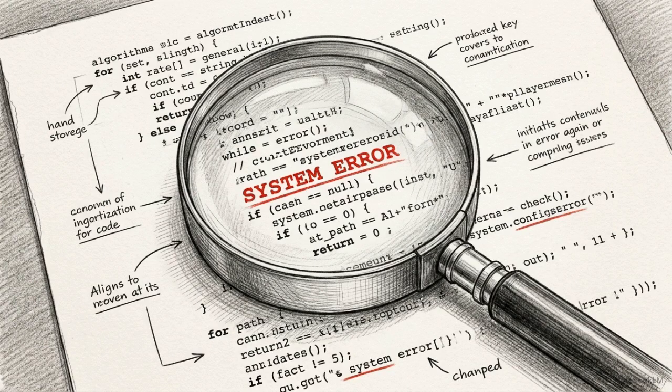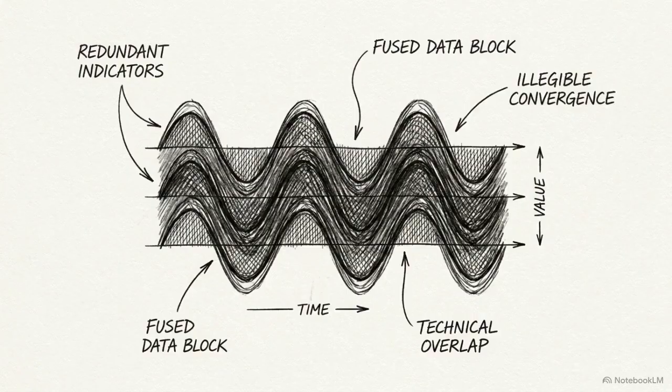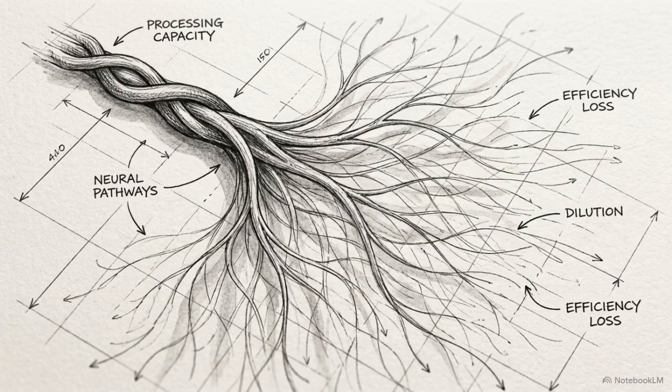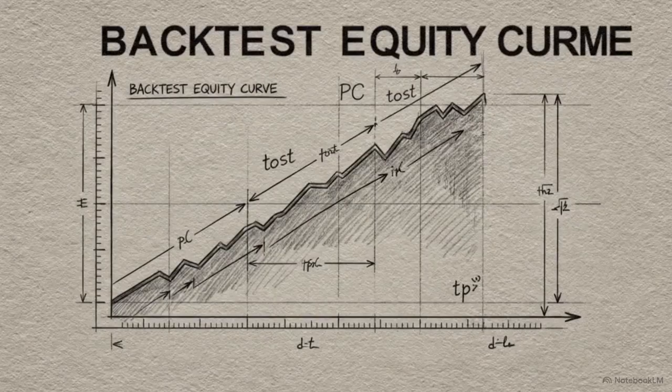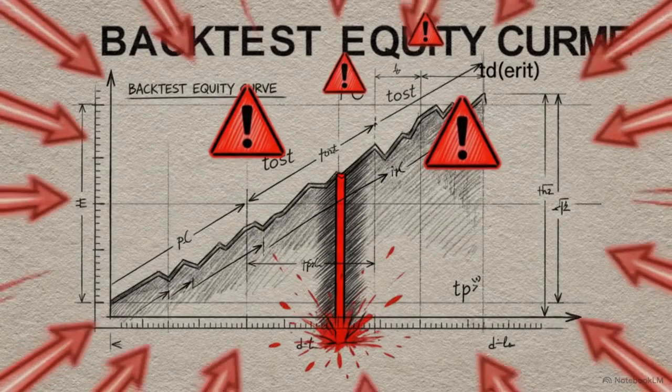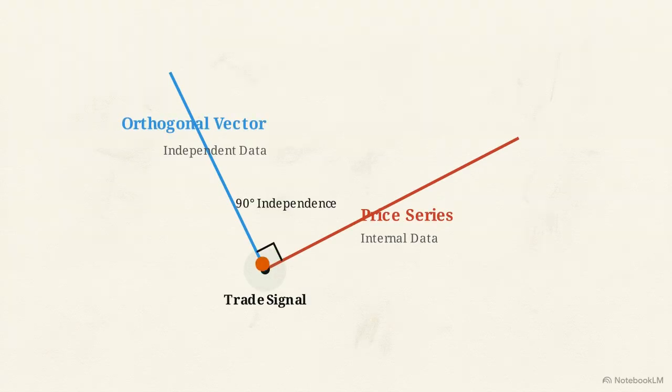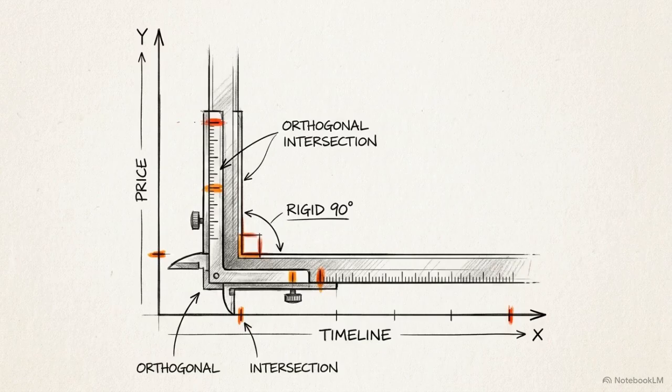The researchers found that this failure stems from 3 factors. First, accumulated redundancy, the compounding of measurement noise, and the dilution of capacity. Stacking these indicators inflates standard errors, making it highly unlikely that the trading system will generalize to unseen market data. Genuine confirmation requires an orthogonal vector, an independent exogenous data source that doesn't rely on the same price series. The Pearson correlation coefficient provides the mathematical tool needed to build this vertical confirmation layer.